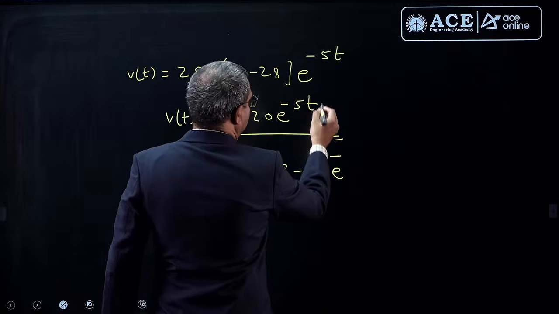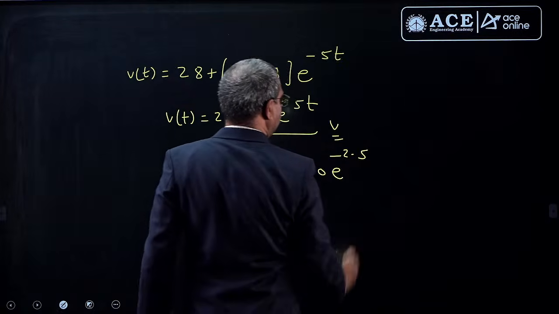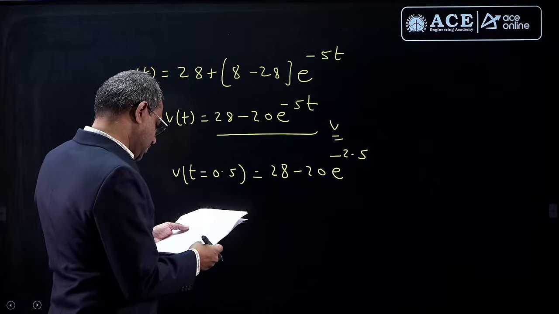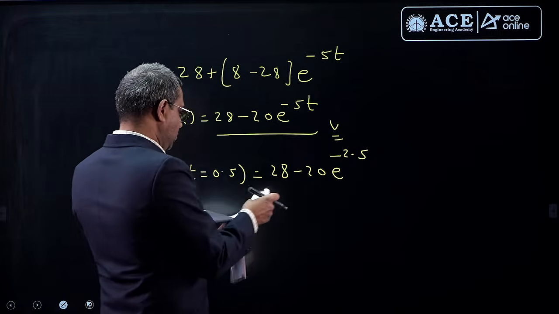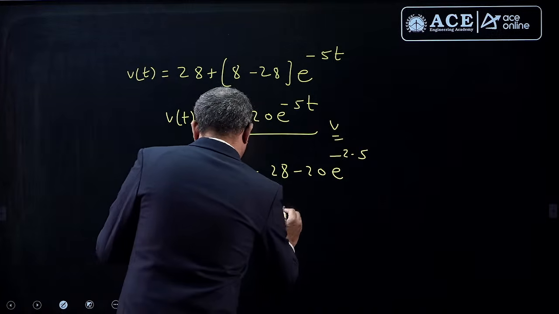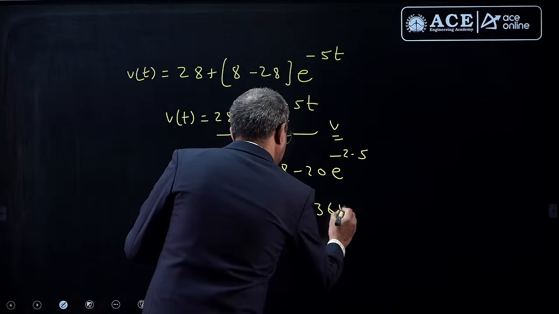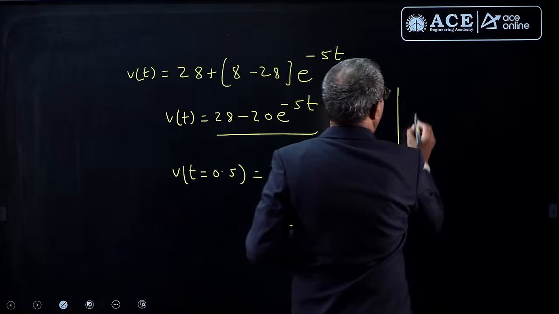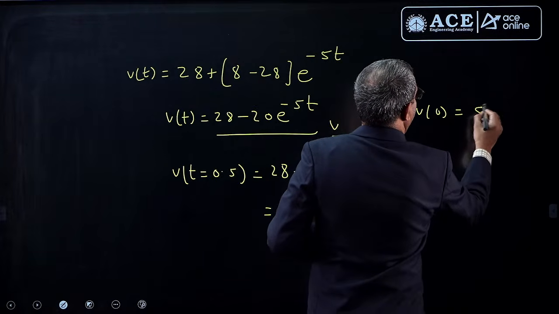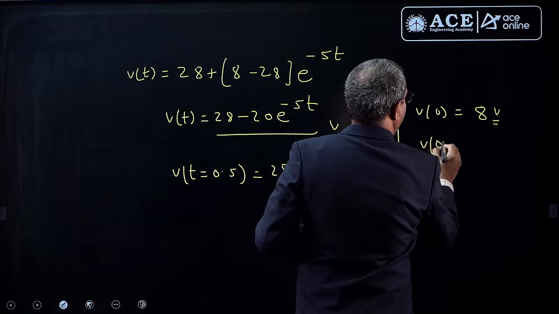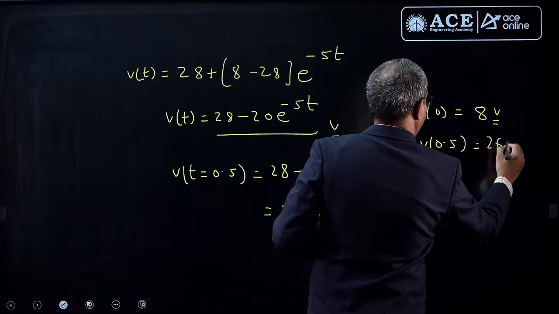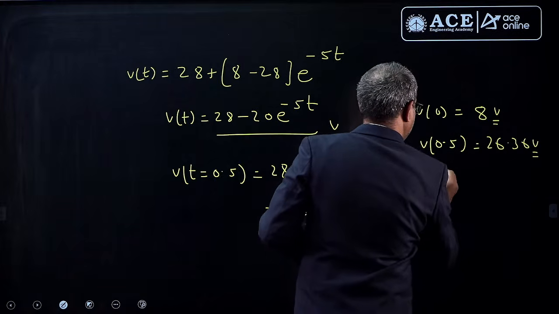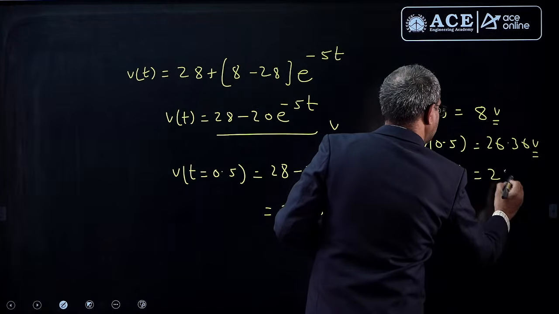you will get this as half, minus 2.5. You solve this, sir, with that virtual calculator, and this also we got very accurate. It will be 26.36 volts. So, the three answers are: V of 0 is 8, V at t equal to 0.5 seconds is 26.36, and V at t equal to infinity is 28 volts.